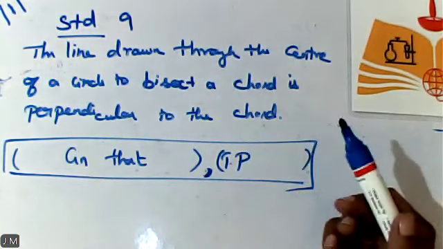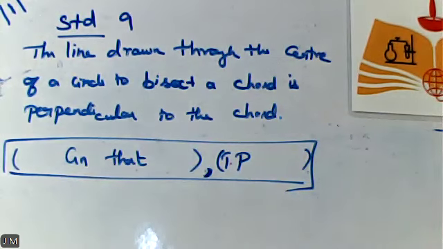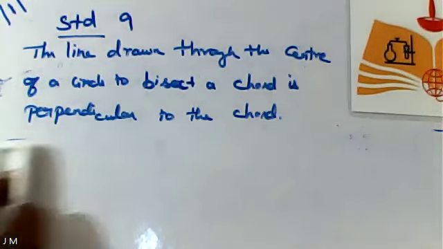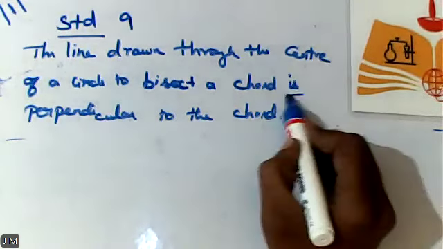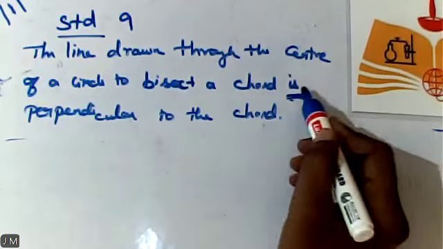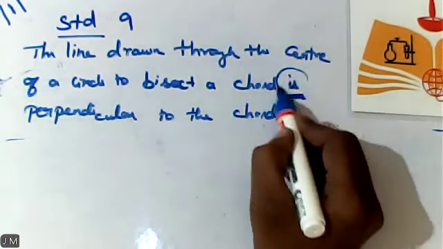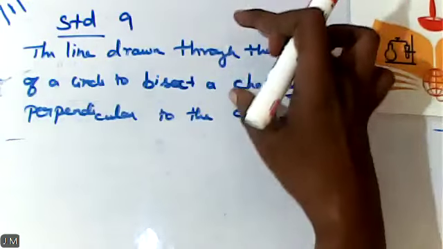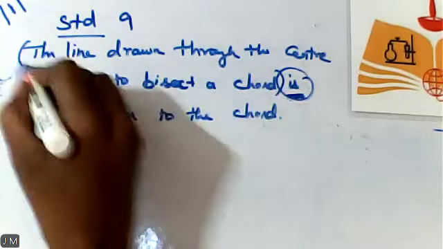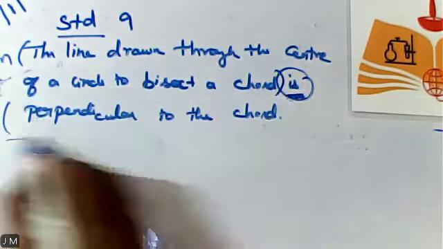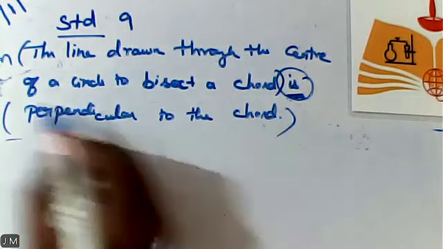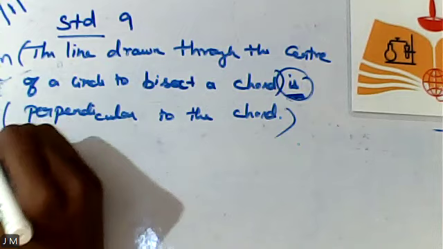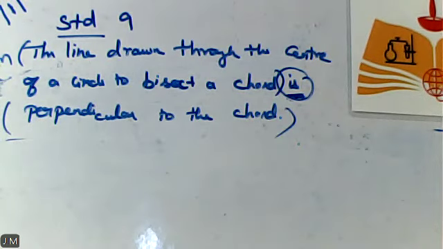Here they didn't give any comma symbol. Instead of the comma symbol, the word "is" is given. So it is also our indirect clue. Before the word "is" is the given statement. After the word "is" is the statement to prove. Okay? Students, am I clear?